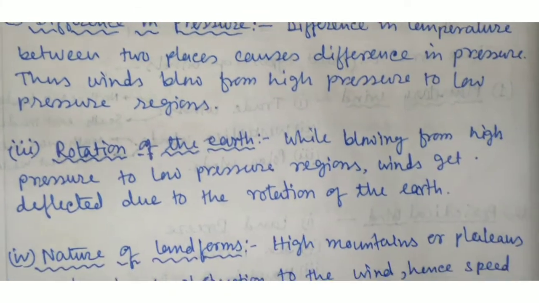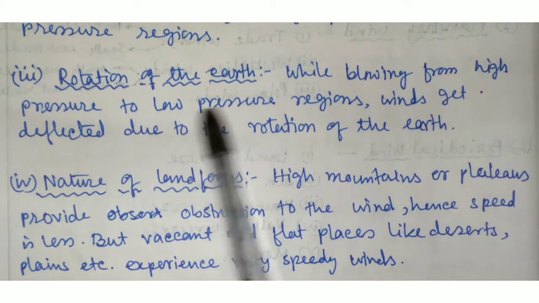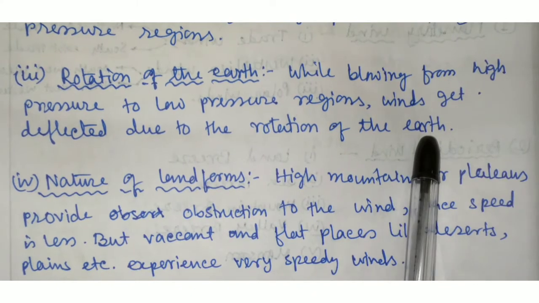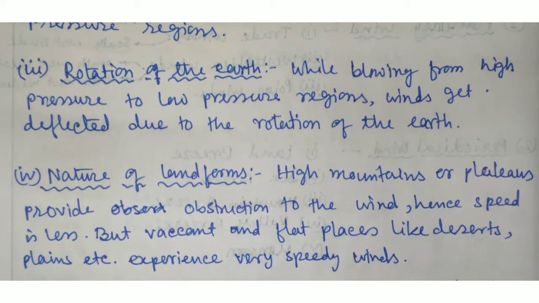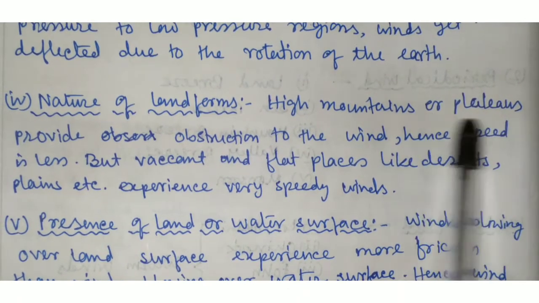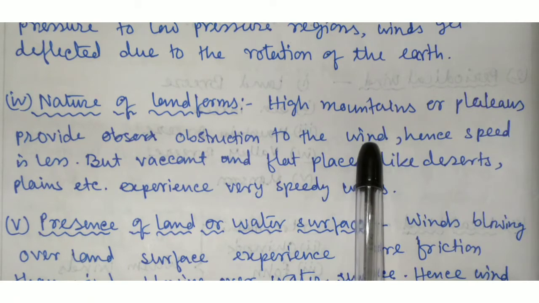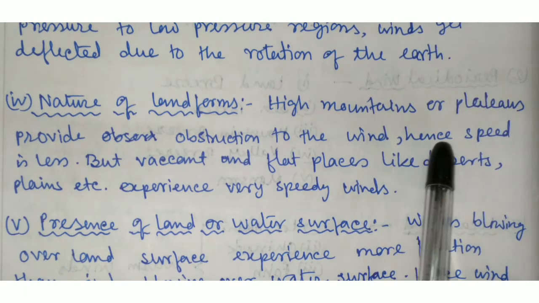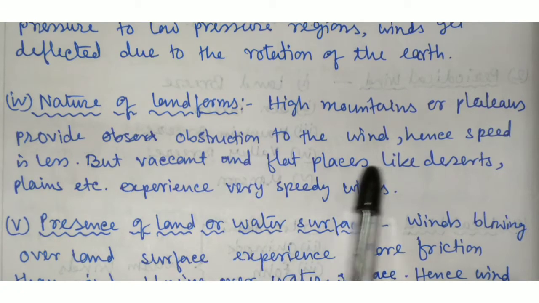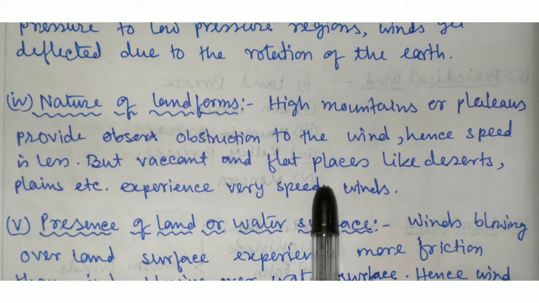Number three, rotation of the earth. While blowing from high pressure to low pressure region, wind gets deflected due to the rotation of the earth. Number four, nature of landform. High mountain areas or plateaus provide obstruction to the winds to flow. Hence, speed is less, but vacant and flat places like deserts, plains, etc. experience very high speed winds.